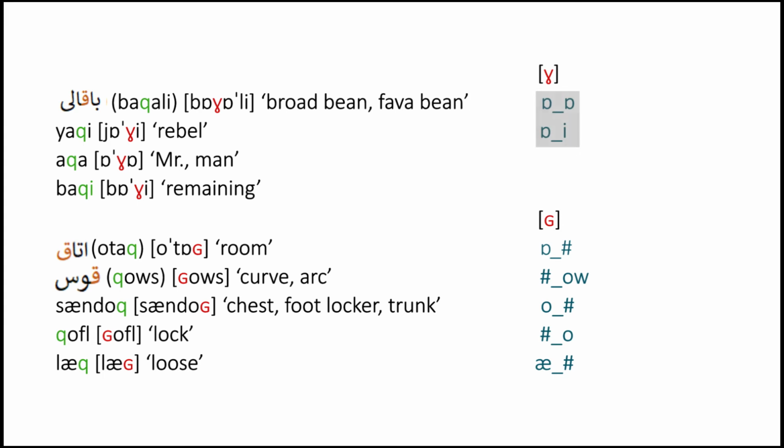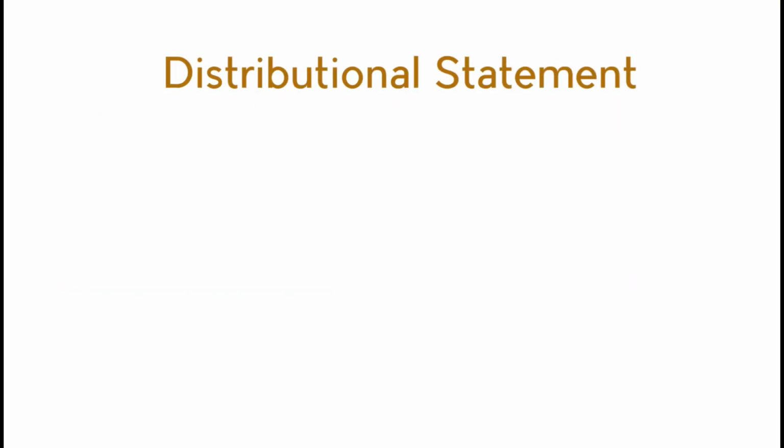I can say when it's preceded and followed by a vowel. And this environment, you don't see it here. You see preceded or followed by a vowel, but you don't see it both preceded and followed. So now you can write a distribution statement for this. This symbol becomes this whenever it is intervocalic.